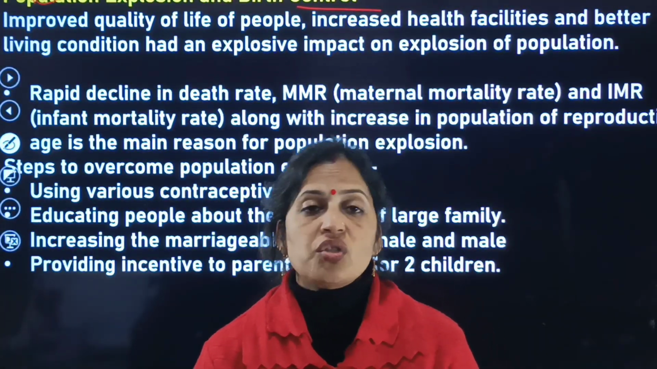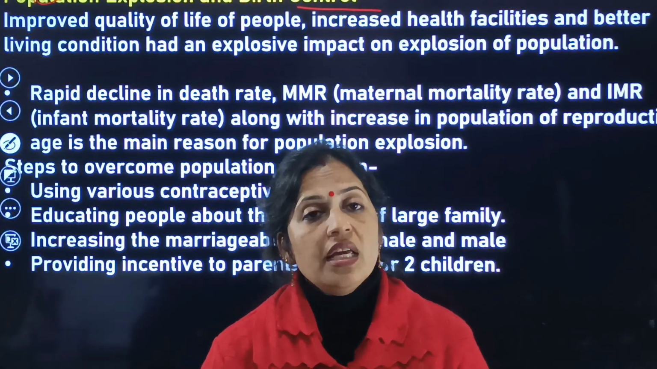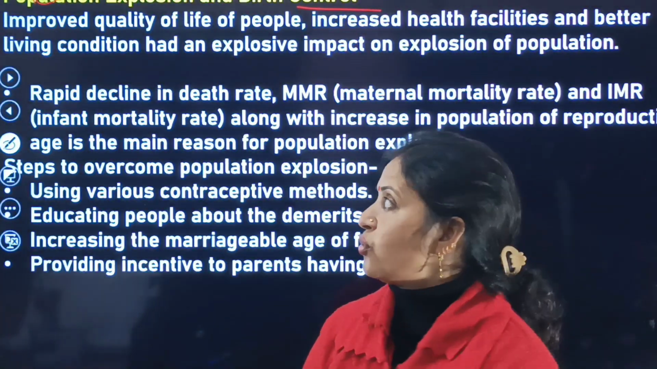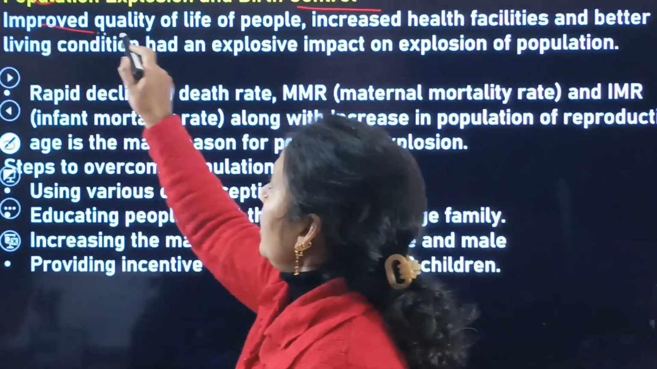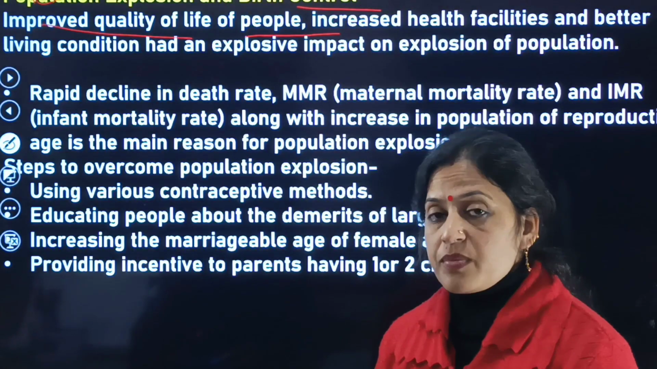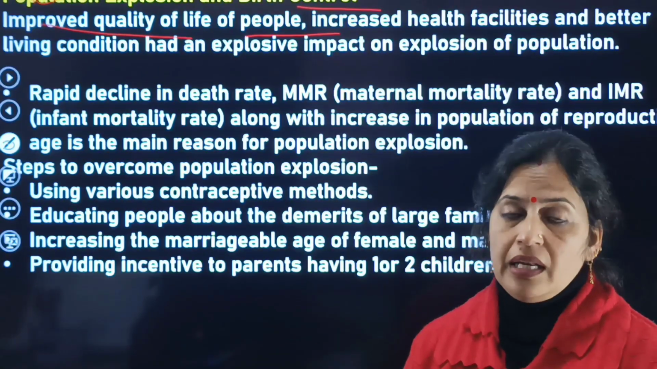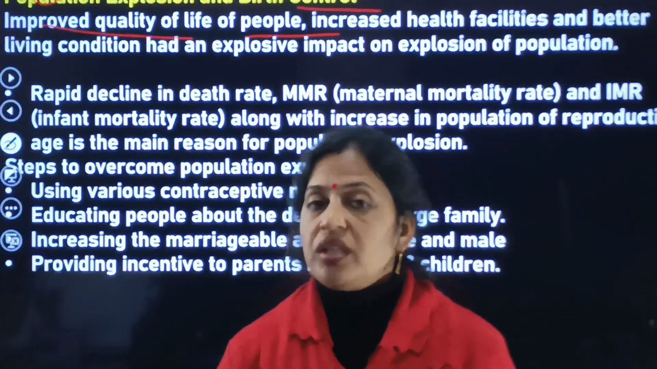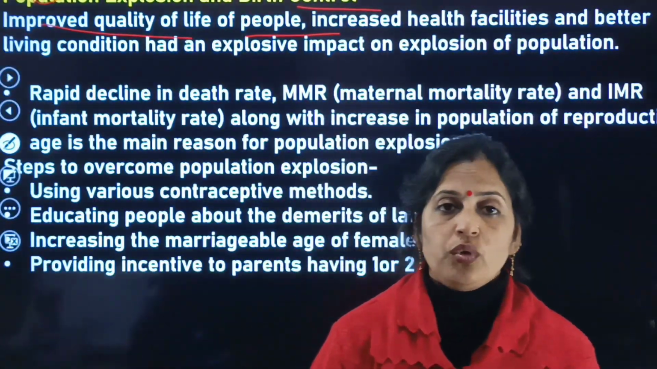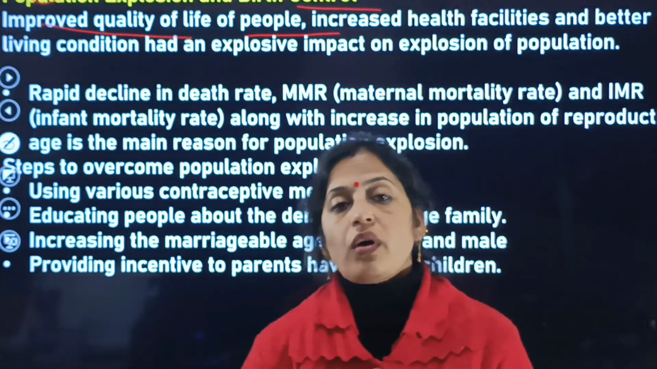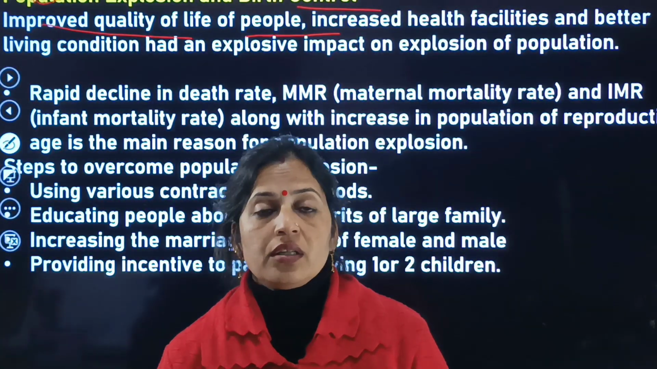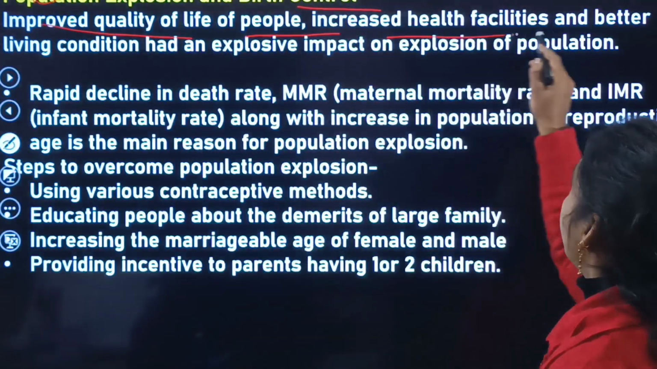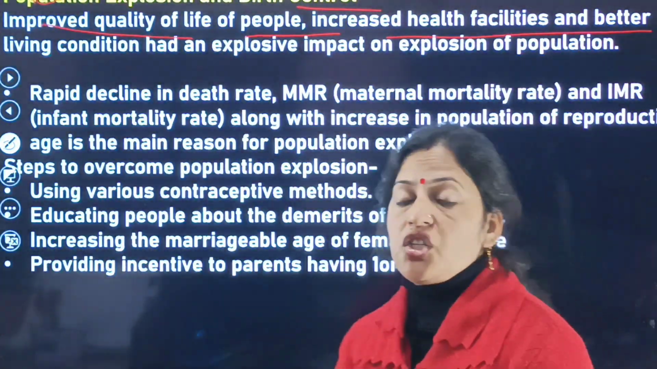That means there are special types of measures to be taken regarding the population explosion as well as birth control. So here we say improved quality of life of people. First of all, the lifestyle of people, their living standard, should see a special improvement. That is the improved quality and improved lifestyle of the people, increased health facilities and better living conditions.